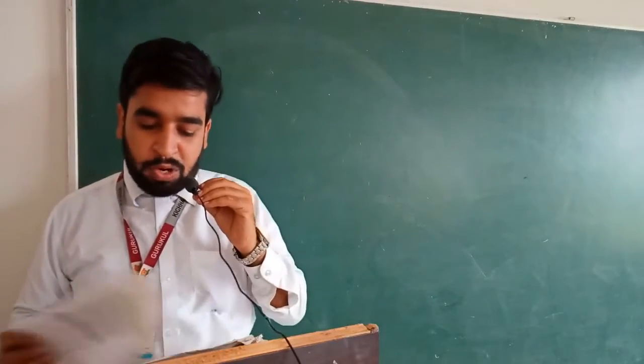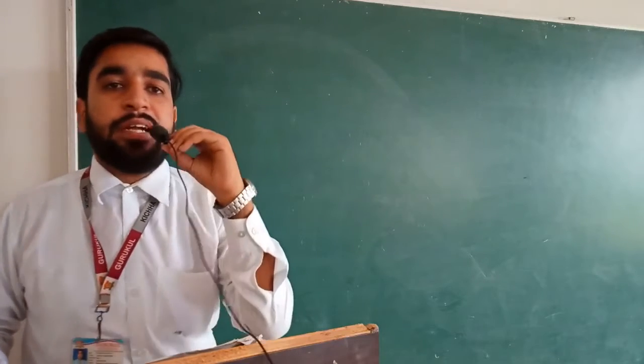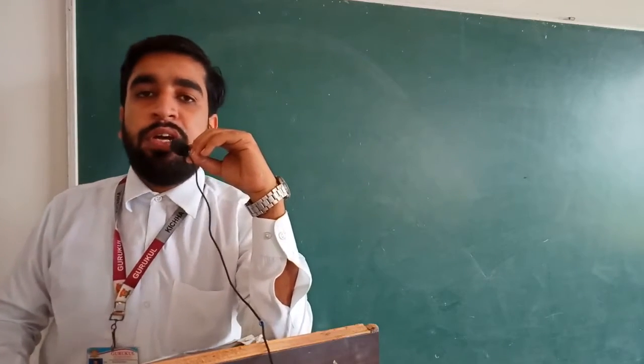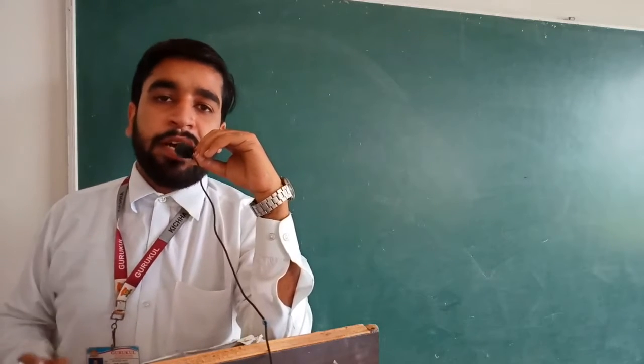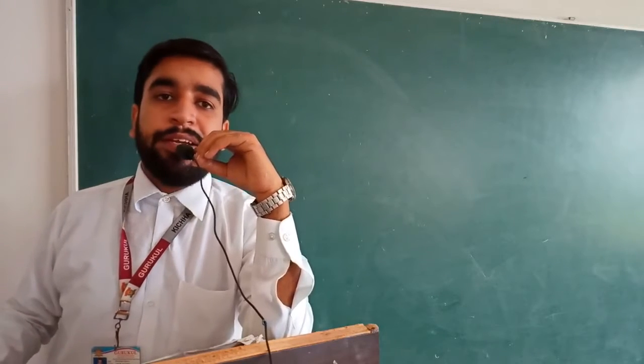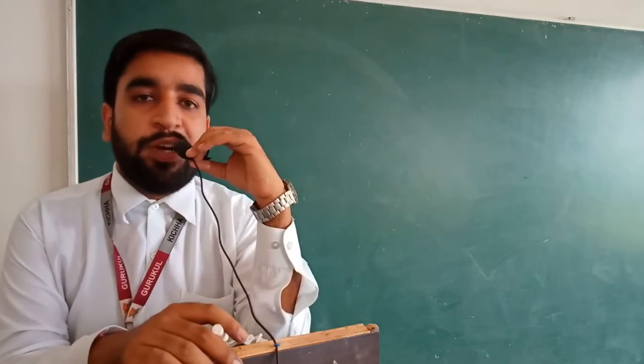So, students, alternating current chapter was going on, and we have discussed how alternating current has been drawn. So, what is alternating current? Alternating current is when the magnitude and the direction of the current changes periodically.